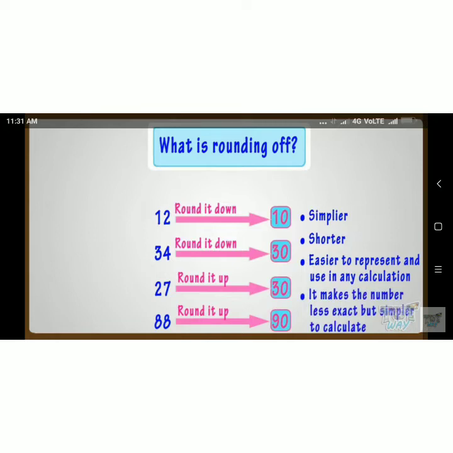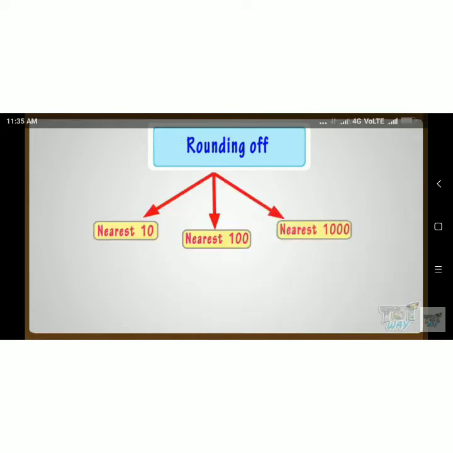So the approximate calculation is nothing but rounding of the numbers. It is less accurate but easy to represent and use in calculations. In rounding off, we have nearest to 10, nearest to 100 and nearest to 1000.